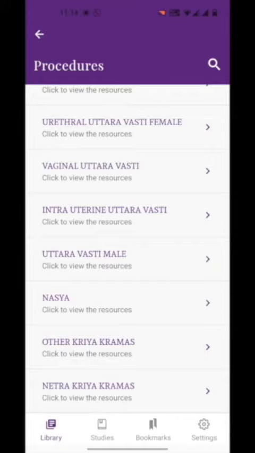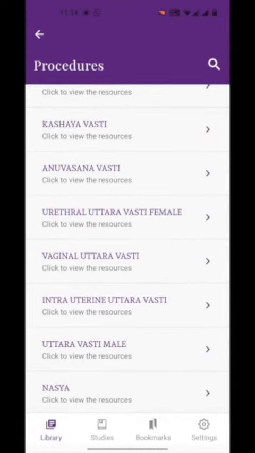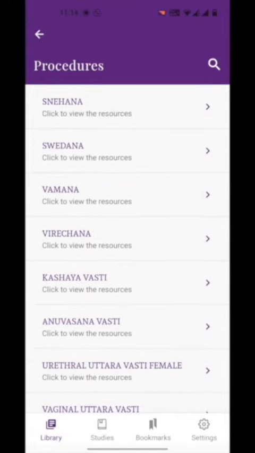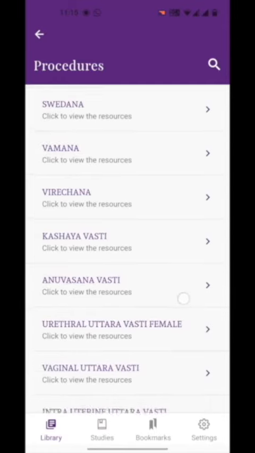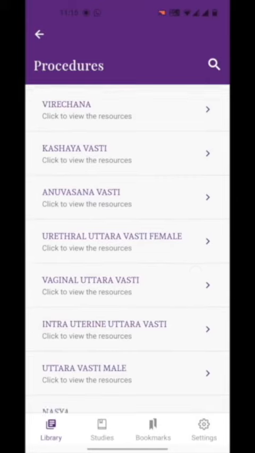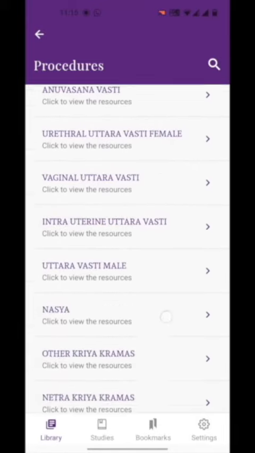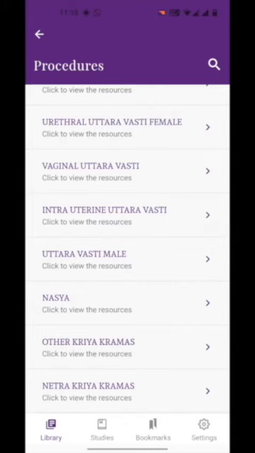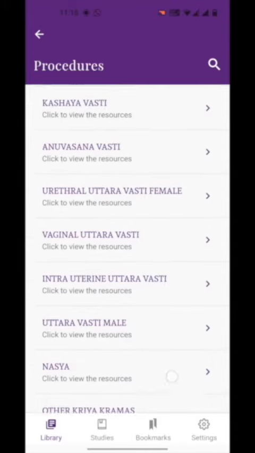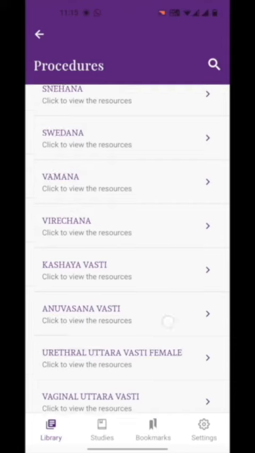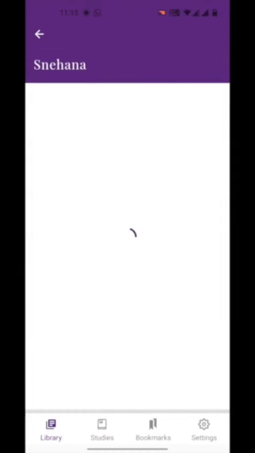This section deals with Purva Karma, Pradhana Karma and Paschat Karma, including special procedures like vaginal Uttaravasti, urethral Uttaravasti, etc. This also includes separate section on intrauterine Uttaravasti. 50 different types of Vasti procedures, 60 types of Svedana, specialized Netra Kriya procedures starting from Paschotana.